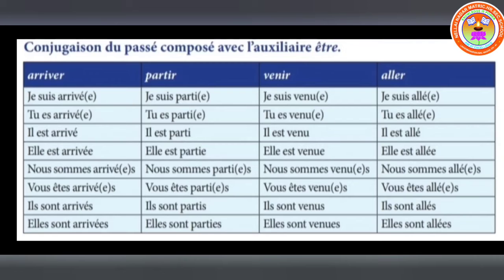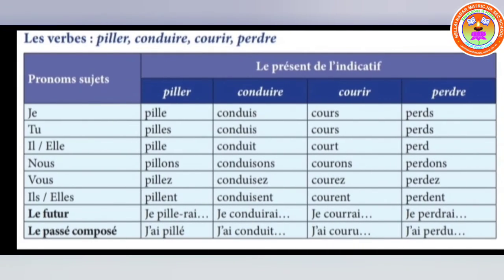Okay, now next. So here they have given certain verbs which are in your textbook, that is the prescribed textbook and the lesson. All these four verbs are written in present tense now. Piller, to loot, conduire, to drive, courir, to run, and perdre, to lose. So the conjugation changes according to the verb.